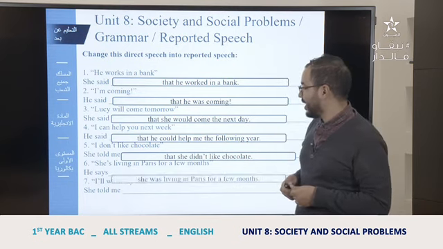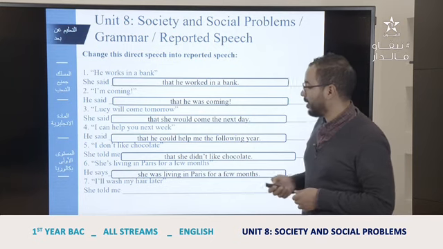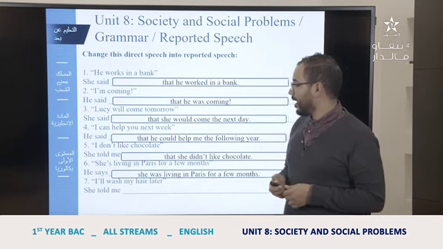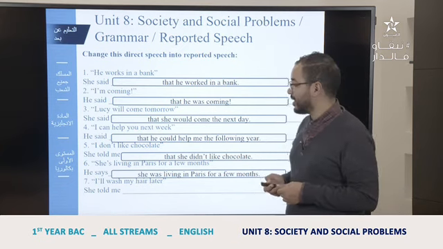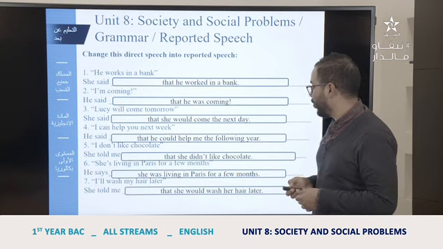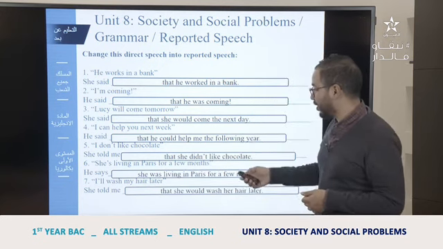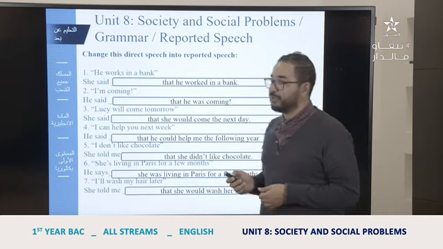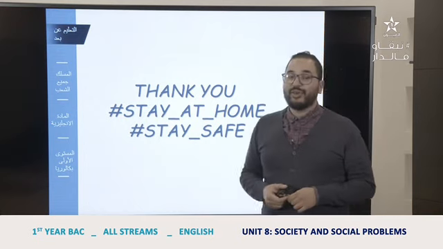She said she was living in Paris for a few months. And the last one, "I'll wash my hair later." She told me that she would wash her hair later. So will becomes would, and wash, we keep the verb. Thank you so much. Stay at home and stay safe.